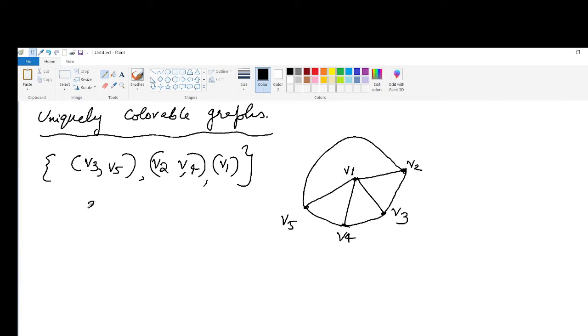So actually this graph is 3 chromatic. Here V3 and V5 take the same color. V2 and V4, they are non-adjacent, they take the same color. And V1 takes another color.